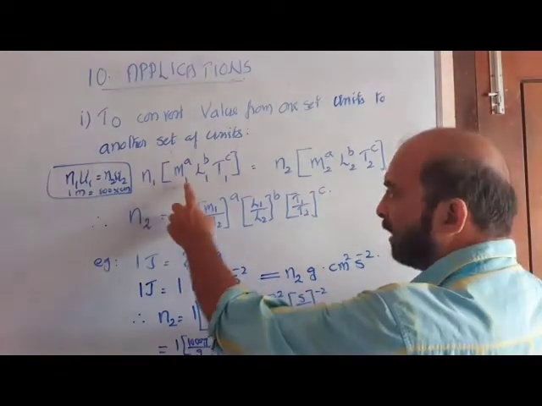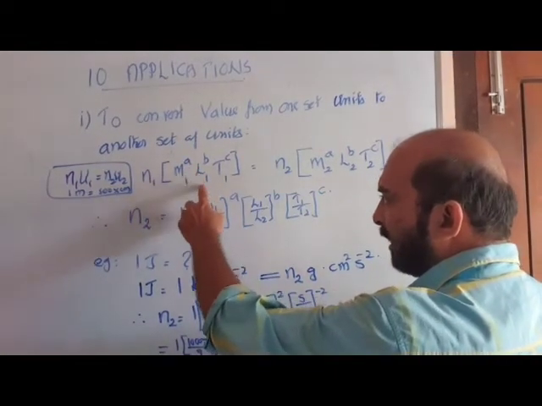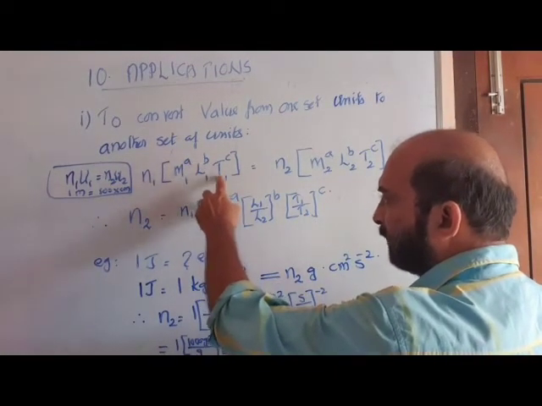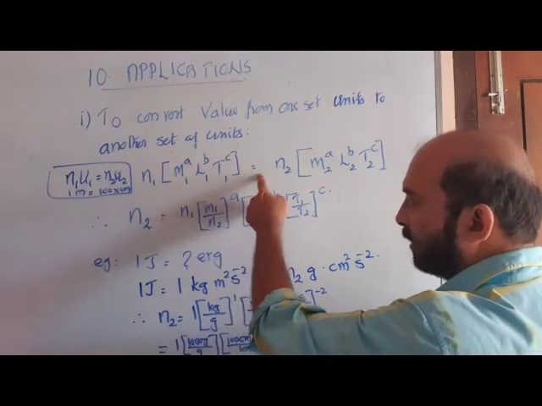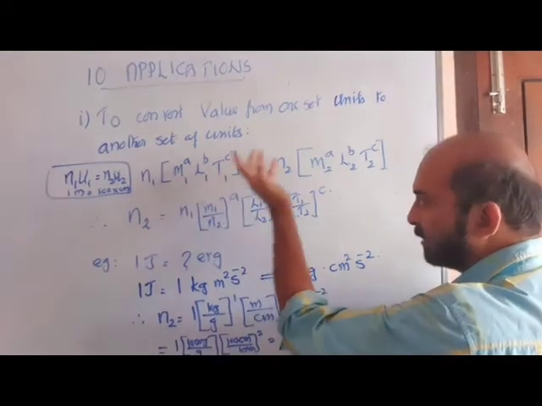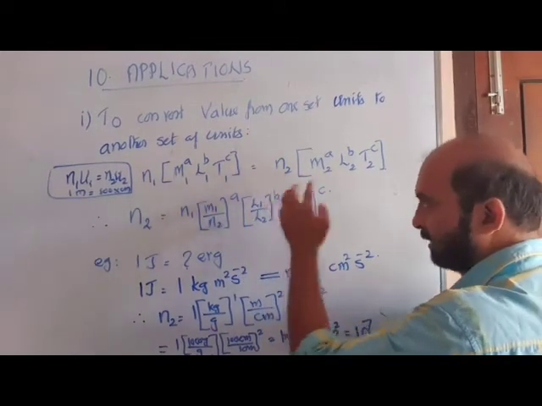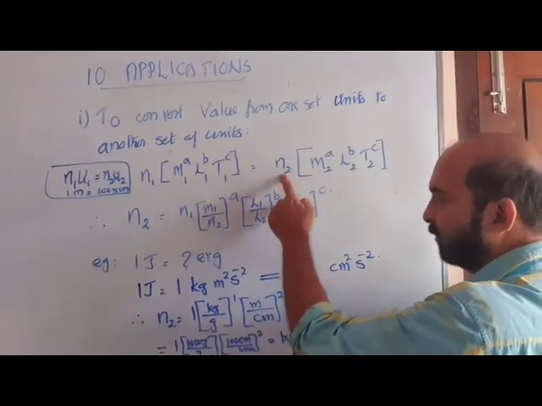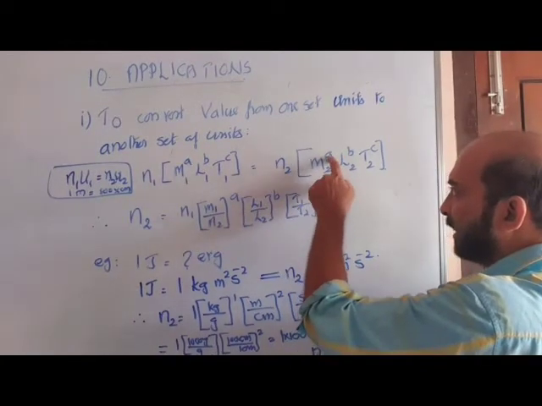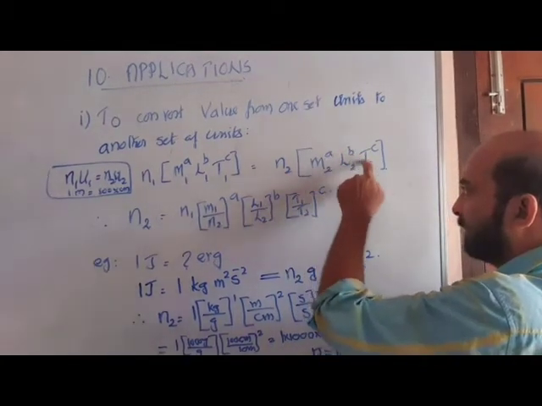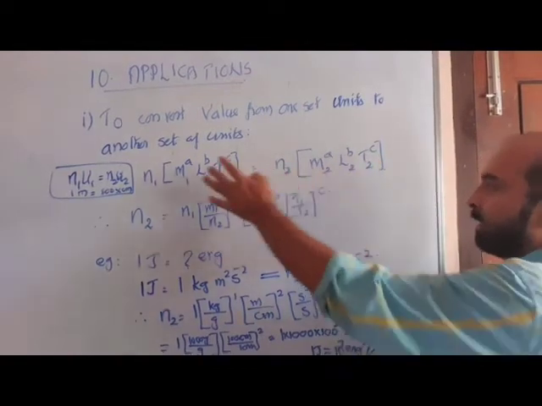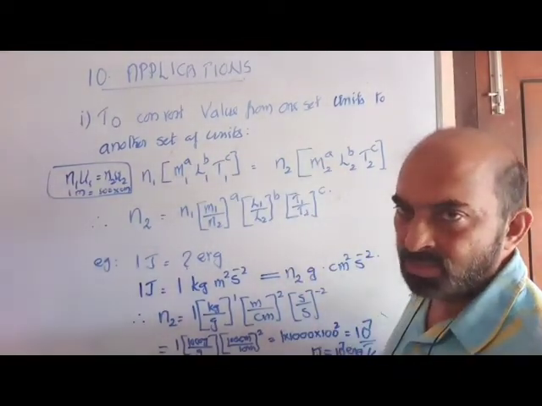N1 M1^a L1^b T1^c is equal to, when we change the units to another system, like SI system to CGS system, N2 M2^a L2^b T2^c, where N2 is the new value. The powers will not change due to homogeneity.